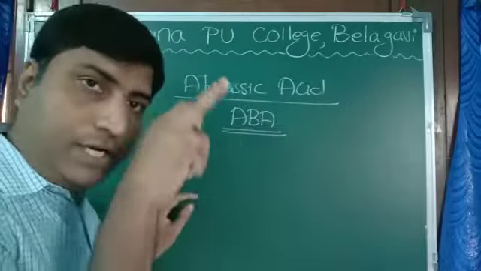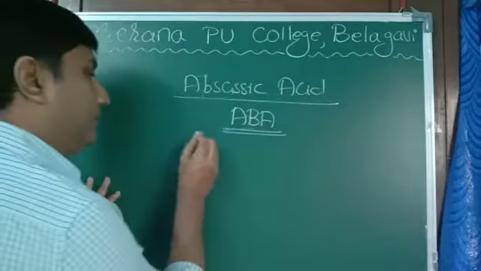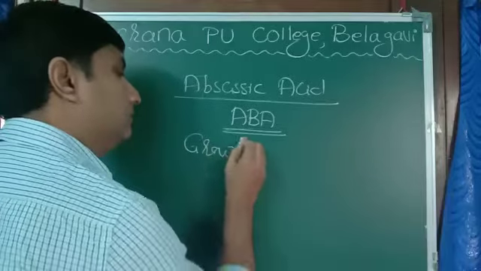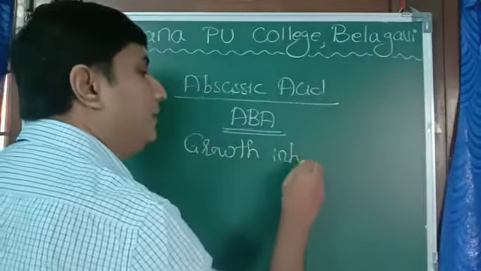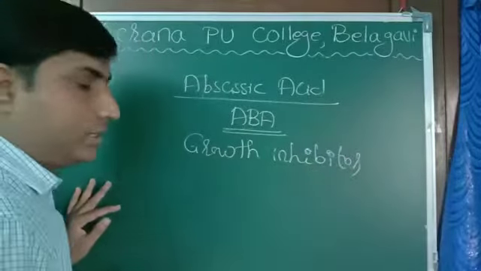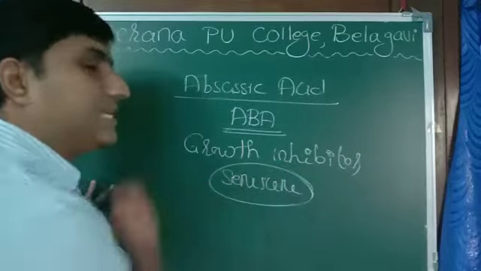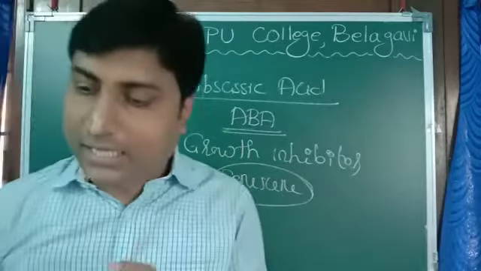Up to here, what we studied were growth promoters. This is a growth inhibitor. It stops the growth. It is responsible for senescence. What is senescence? Aging. Now see the green leaf.